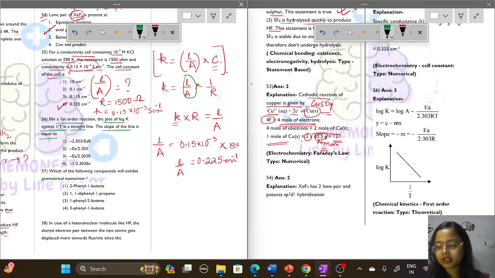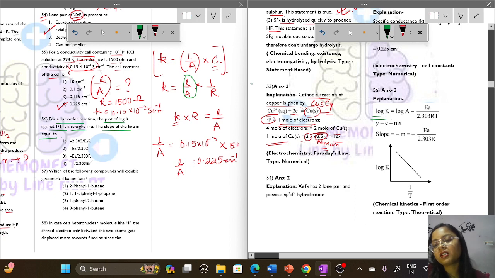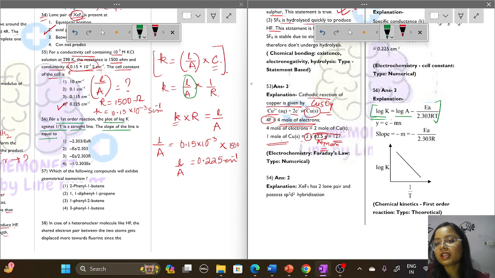For the slope of the line, we can use the given equation: log K is equal to log A minus EA by 2.303 RT. This is in the form of the equation y is equal to C minus mx. What will be the slope in this reaction? It will be minus m.